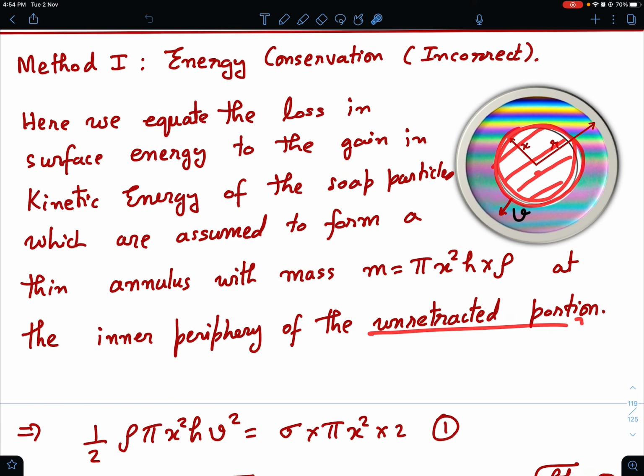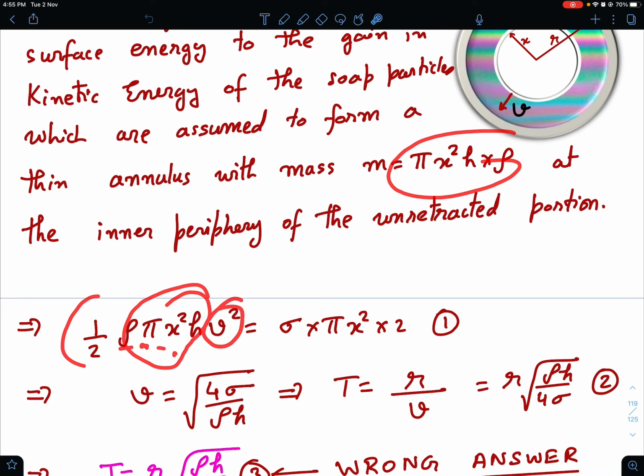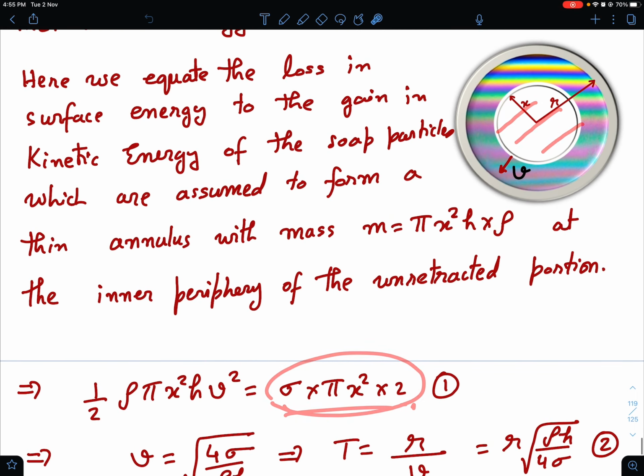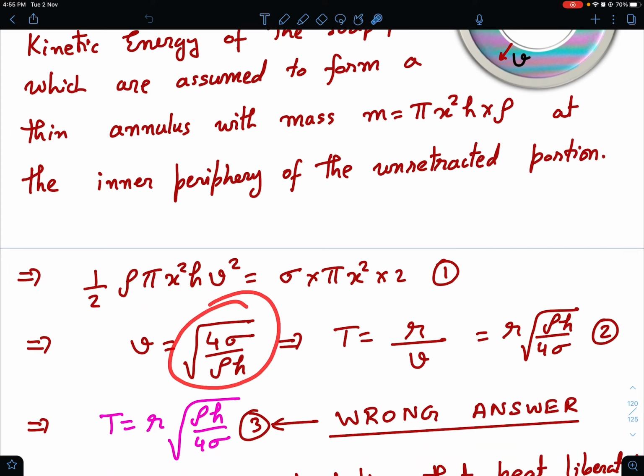Now I can say that half mv square should be equal to the lost surface energy. So half, and this mass comes as it is, pi x square h into rho, and v square. This is half mv square, and what is the lost surface energy? That is sigma into pi x square into 2. Why? Because there are two surfaces, and surface energy is surface tension into the area. So sigma I have used for surface tension. If you rearrange this, you get velocity as under root of 4 sigma by rho h, and you see that velocity is constant. Once you have the velocity, time can simply be found by taking radius divided by velocity, distance upon speed.